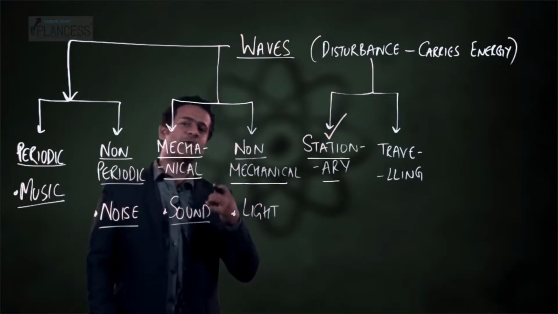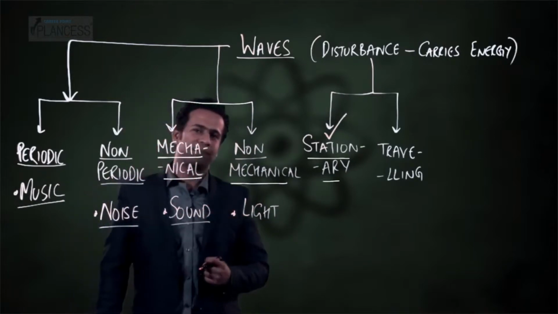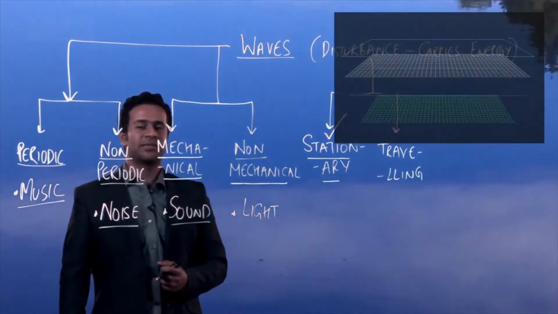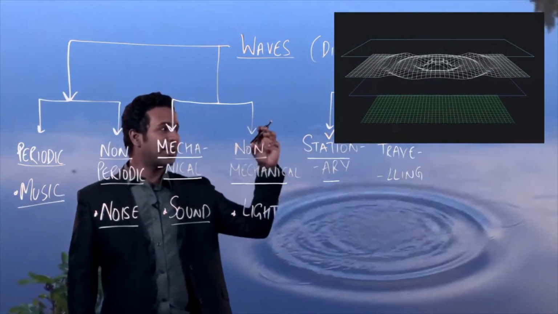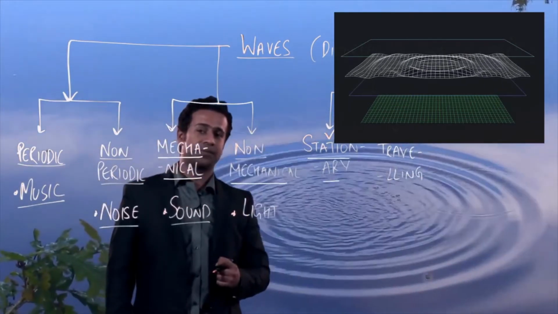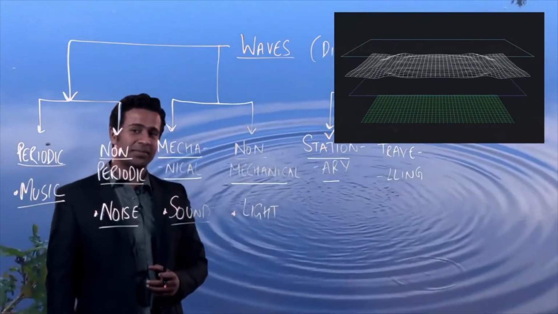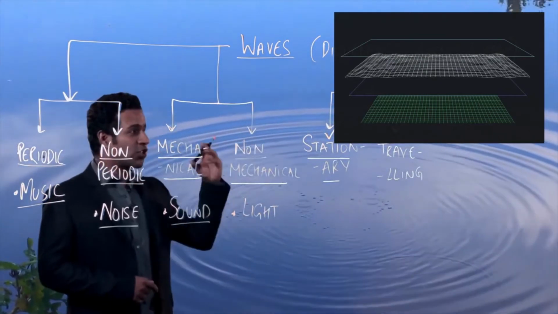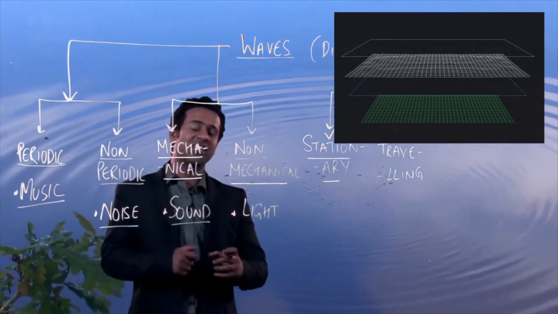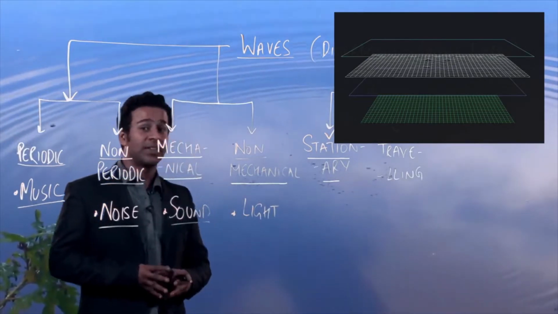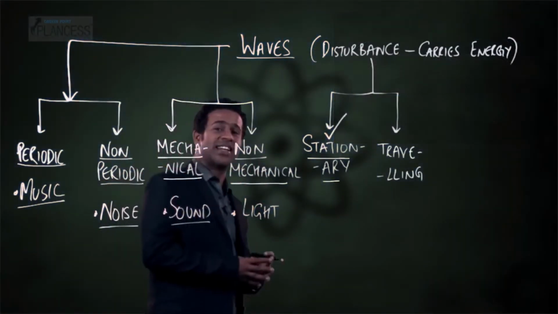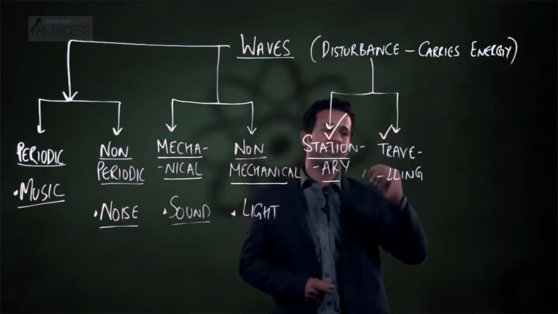What about when you throw a stone in a pond? Look at this animation. When the stone hits water, it transfers some energy to the surface of the water. But does this energy stay there? No, right? As soon as it is transferred, the energy spreads out and moves in every possible direction. That is why this is an example of a traveling wave.